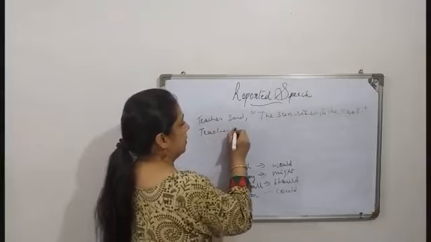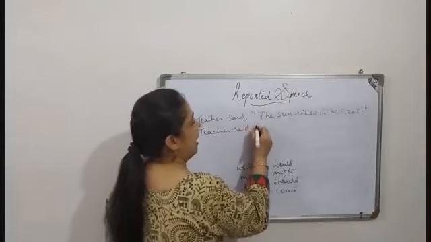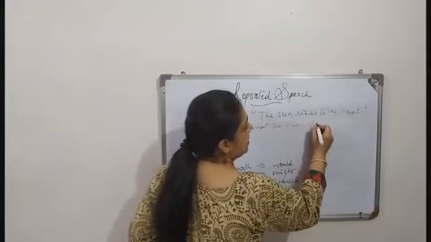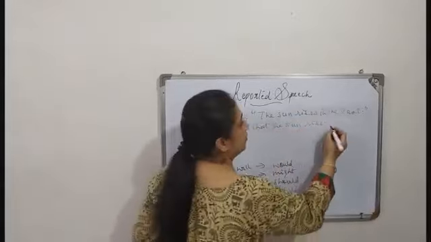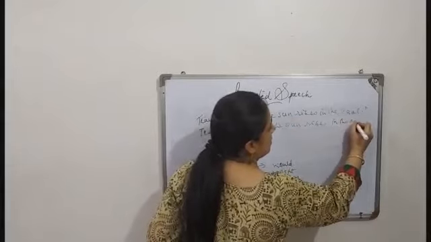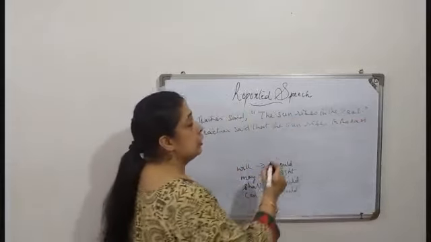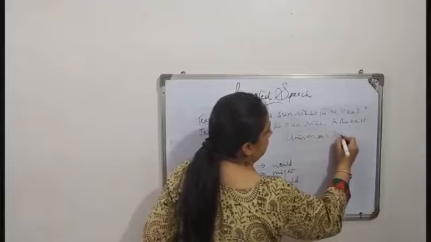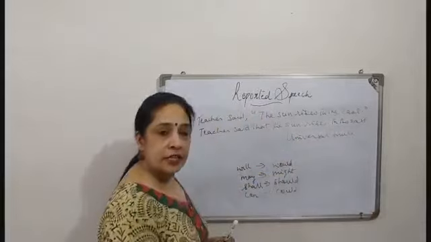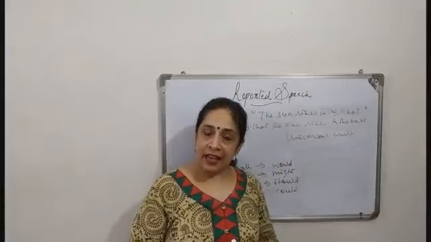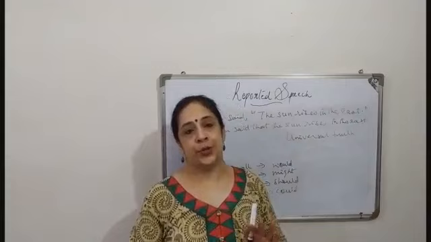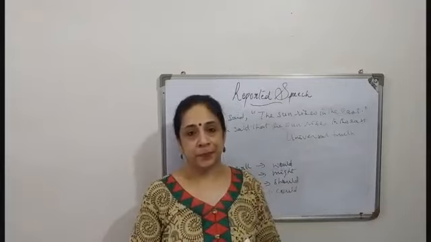Teacher said that the sun rises, remains the same, in the east, because it is a universal truth. So wherever there is a universal truth or a habitual fact, then we do not bring about any change. This we have to remember.